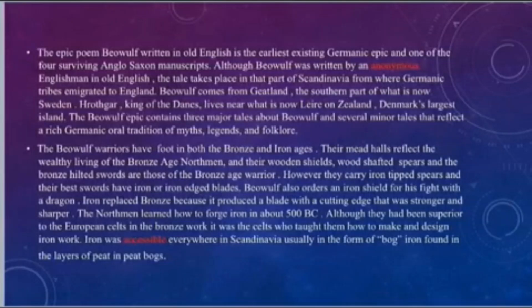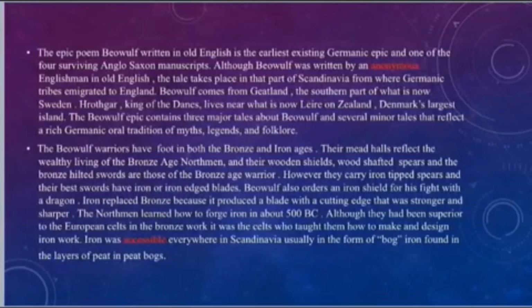Iron replaced bronze because it produced a blade with a cutting edge that was stronger and sharper. The Northmen learned how to forge iron in about 500 BC. Although they had been superior to the European Celts in bronze work, it was the Celts who taught them how to make and design ironwork. Iron was accessible everywhere in Scandinavia, usually in the form of bog iron found in the layers of peat in the peat bogs.